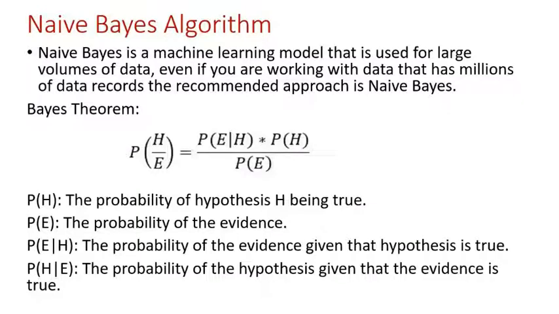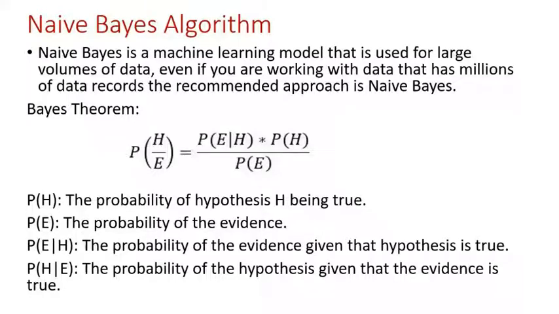The naive Bayes model is easy to build and particularly useful for very large data sets. Along with simplicity, naive Bayes is known to outperform even highly sophisticated classification methods.